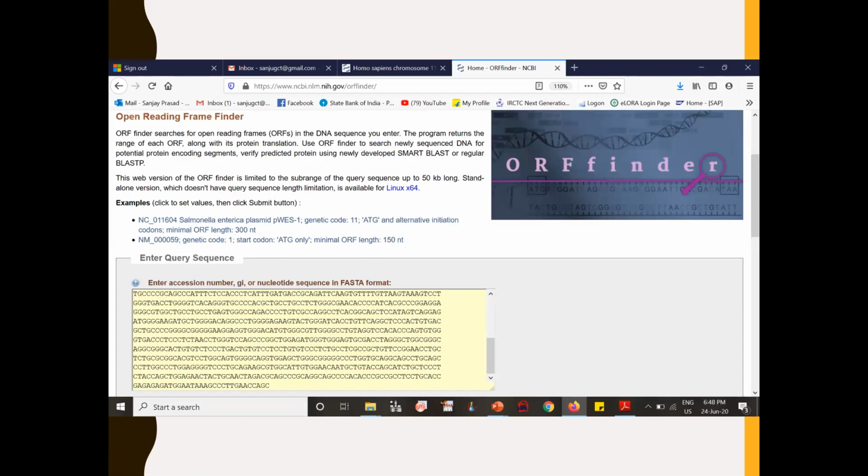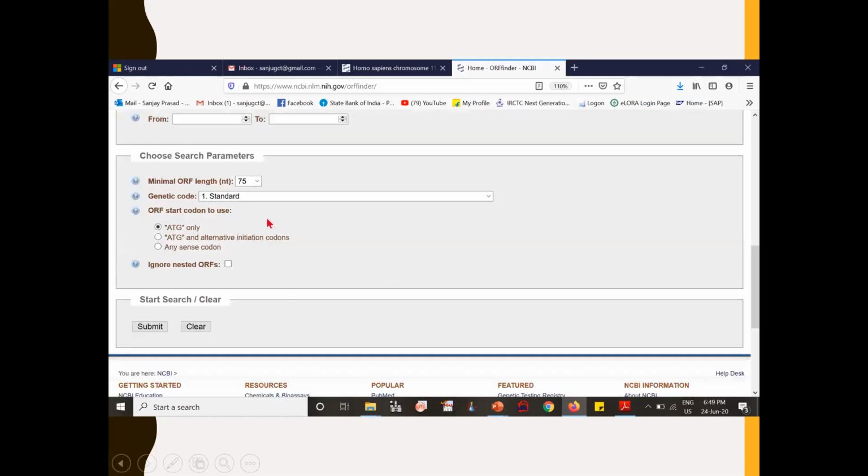The other parameters that can be set in this ORF Finder program: this is called NCBI ORF Finder because it is developed by NCBI. So once you give the input sequence here in FASTA format, these are the other parameters that can be set in the program. The minimal ORF length can be defined. By default, it is 75 nucleotides, which can be left as it is.